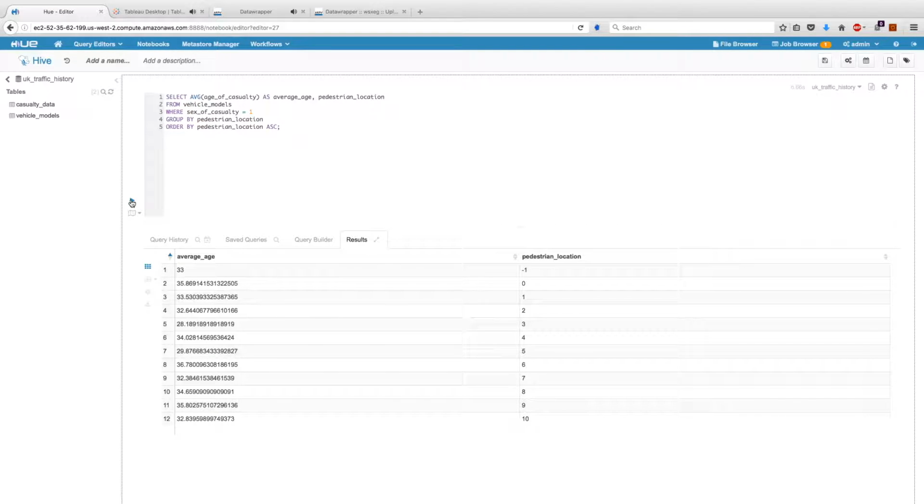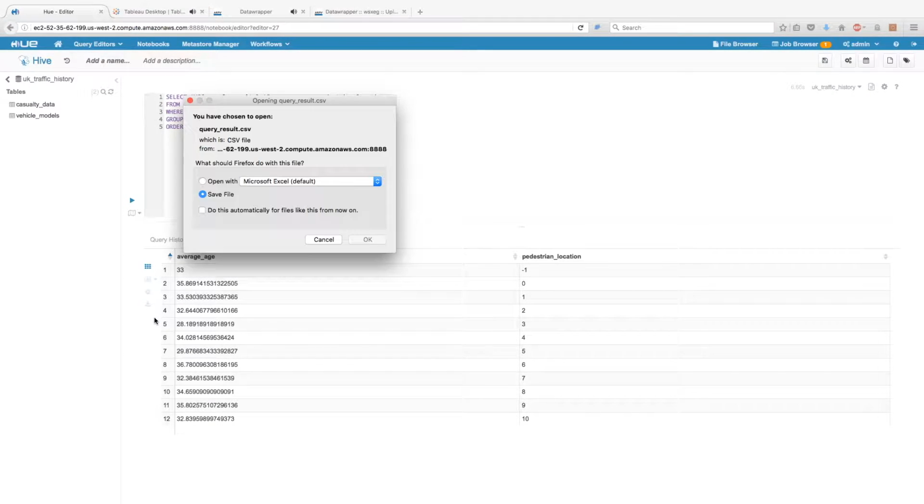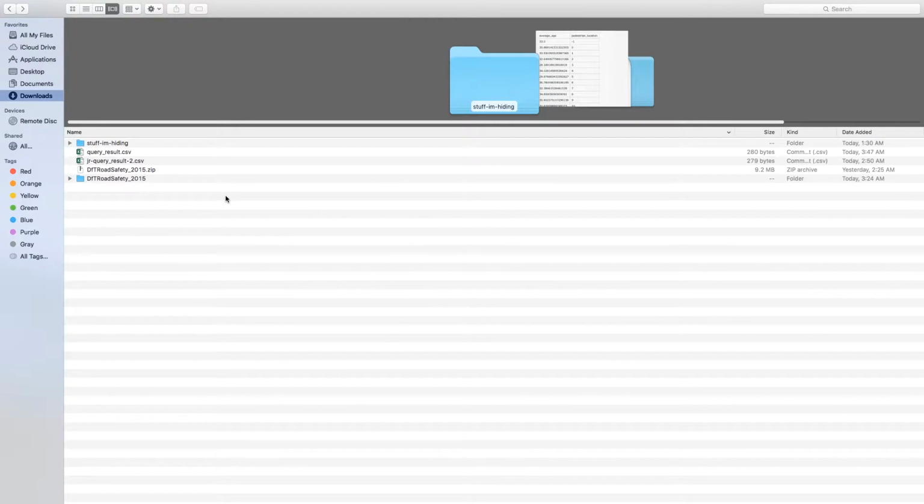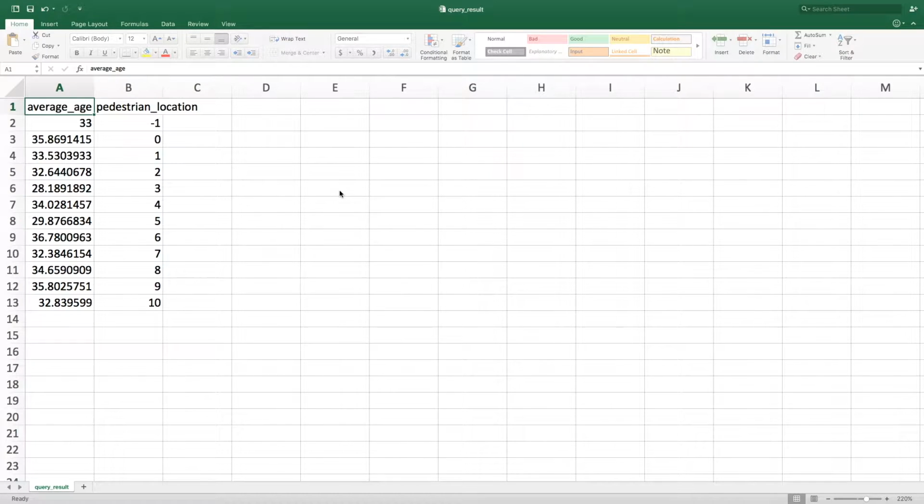We now have the results showing the average age of death by city for males. We want to export this data so we can put it in some type of data visualization tool so we can present this to other people. To export, I navigate to the symbol and click Save the CSV. I go to where the CSV is downloaded and I double click. This opens my CSV in Excel and allows me to manipulate the data like I would any other Excel worksheet.